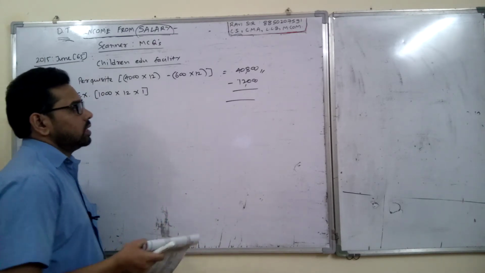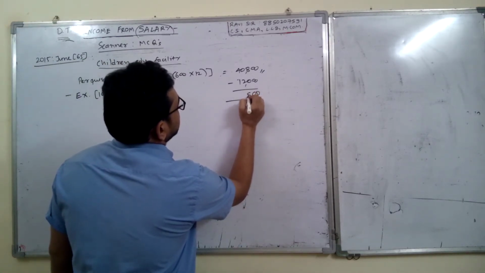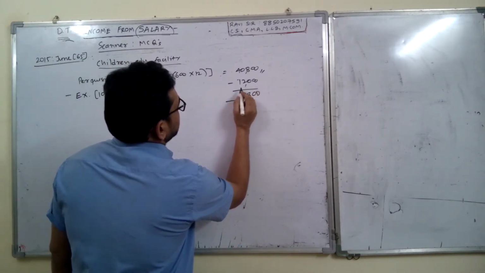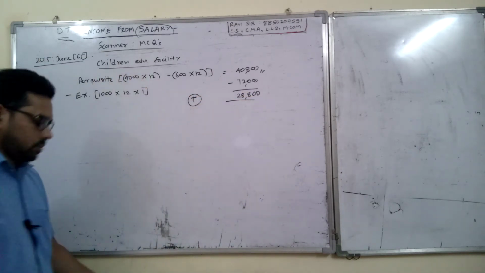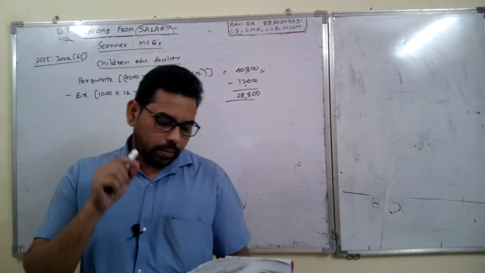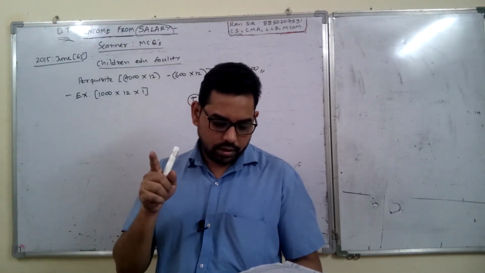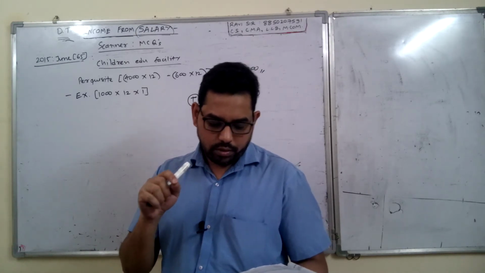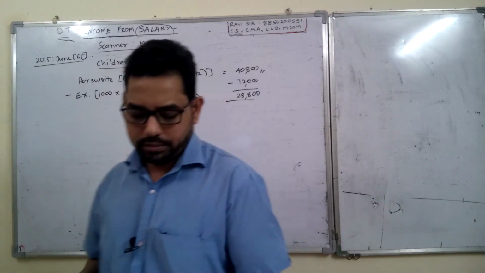So 40,800 minus 12,000, 28,800 is the taxable amount. You can convert the D option, which is 40,800, into 28,800. Okay, and tick mark D.